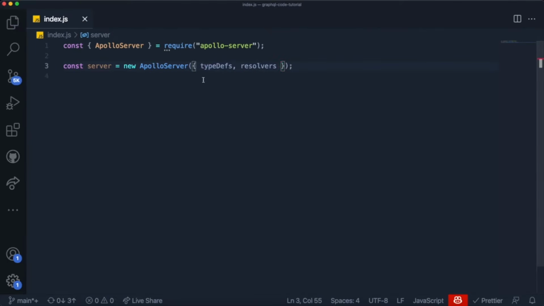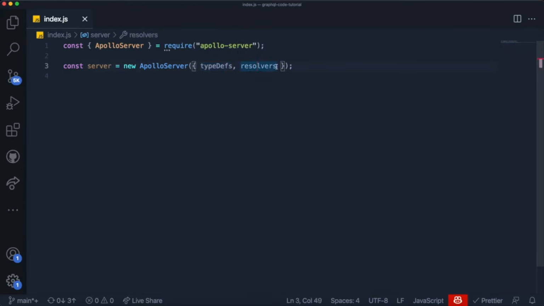Now, I understand that if it is your first time working with GraphQL and you're following the series, those two words might be kind of weird. I did mention resolvers, I believe, in the first video, but basically every piece of data, every type that you define, every query you define in GraphQL, everything you do will exist inside of this type devs variable over here.